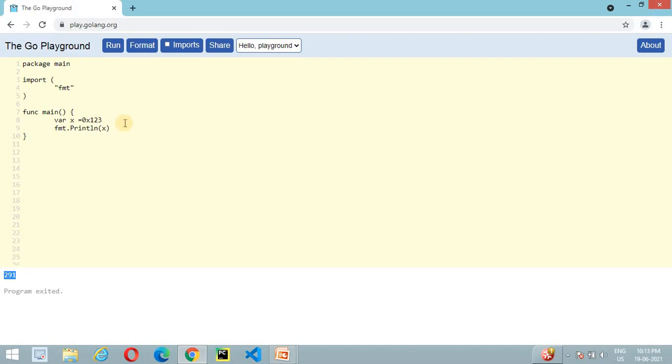But if you observe, the output is different. So this is the way to declare a hexadecimal number.